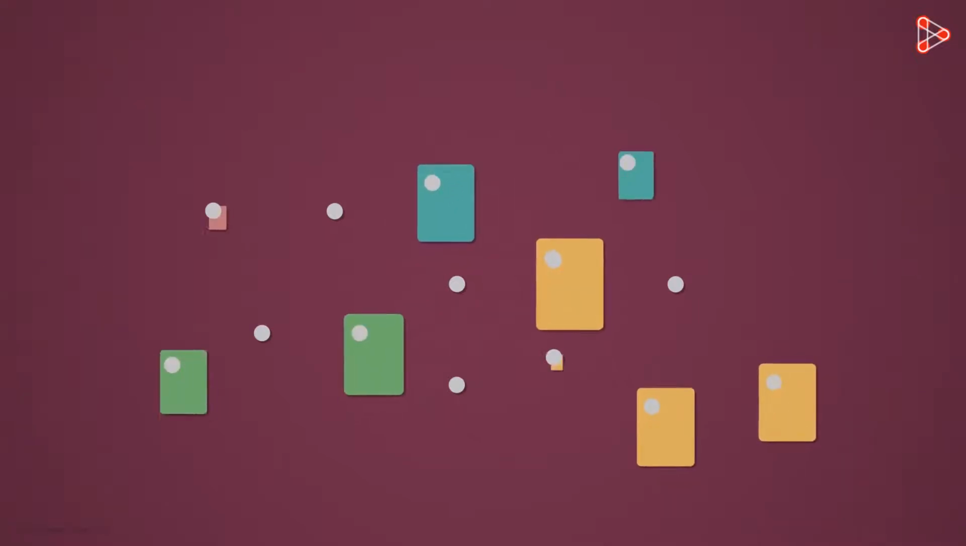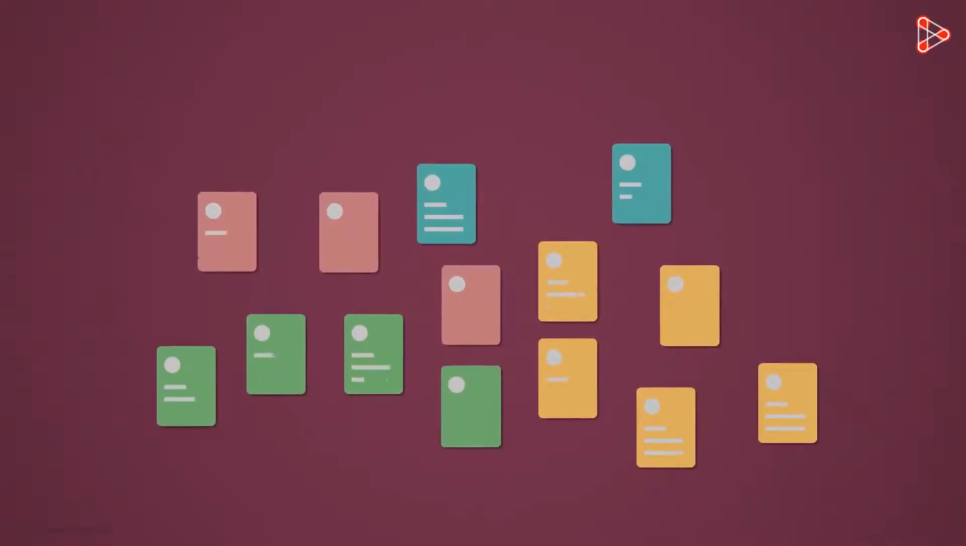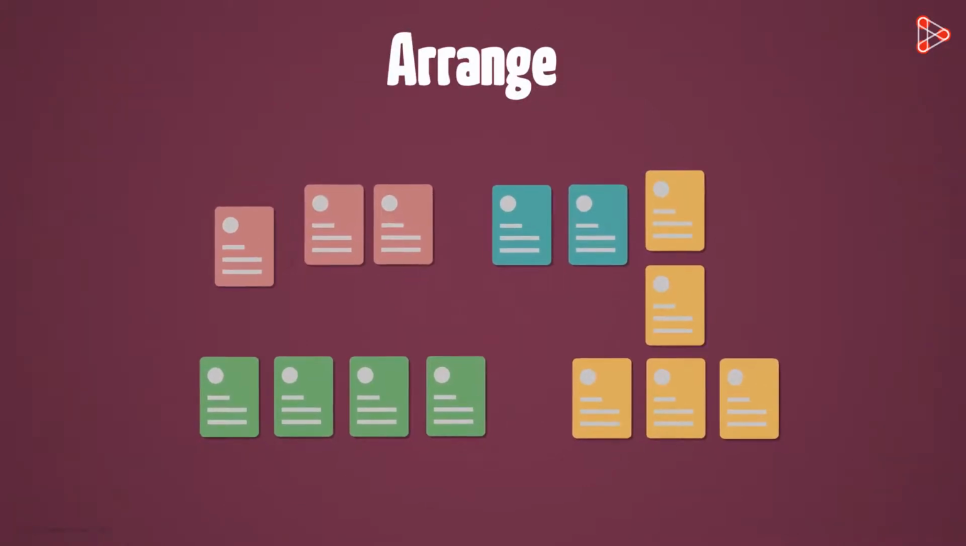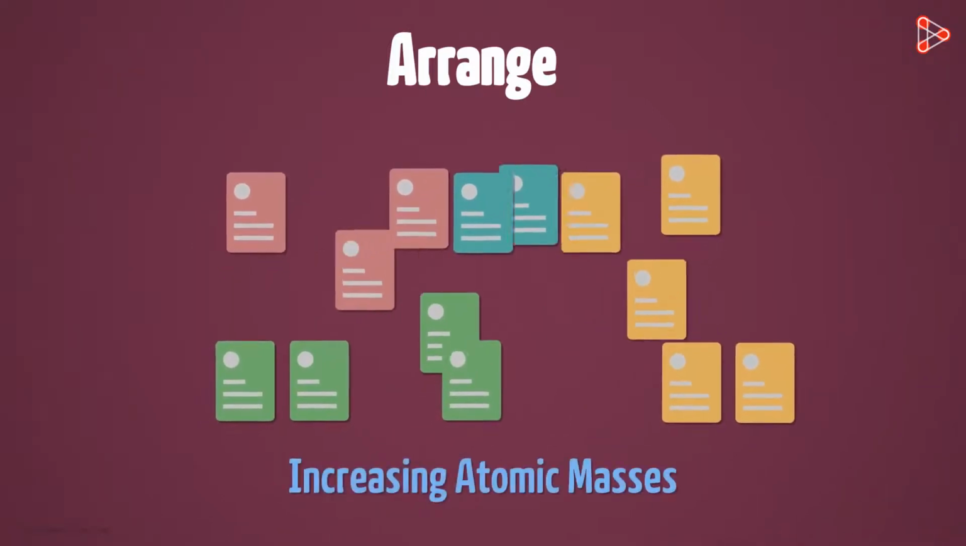Later, in order to simplify the process, he wrote all the physical and chemical properties of each element on 63 different cards. Now, all he had to do is arrange these cards. But that wasn't so simple. So he started arranging the cards in the increasing order of their atomic masses.